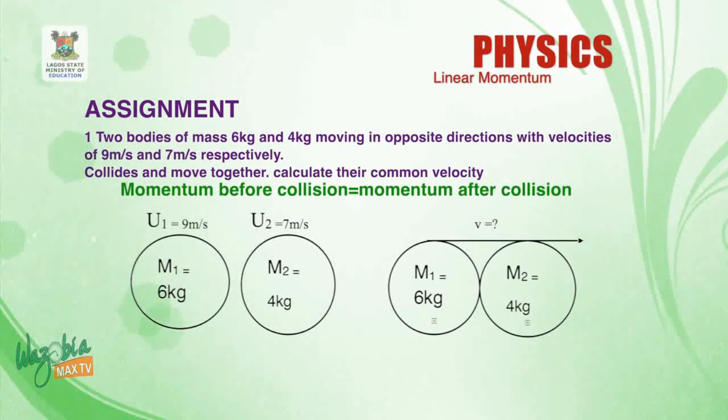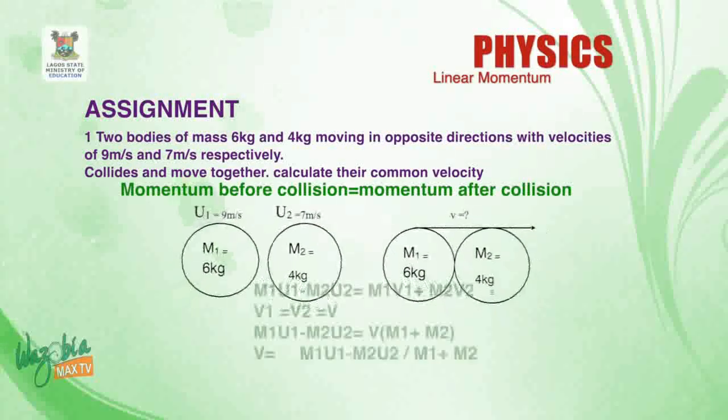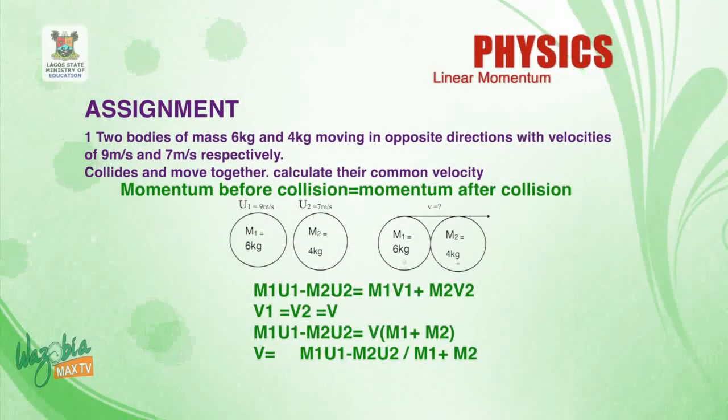But if you look at the question, we find out that one has a mass of 6 kilogram and the other a mass of 4 kilogram. So the mass of one is greater than the other. So according to the third case, momentum before collision is equal to momentum after collision. So we say that m1 u1 minus m2 u2, so the second mass is carrying a negative sign, is equal to m1 v1 plus m2 v2. And we know that after impact, v1 is equal to v2, which they have a common velocity v.